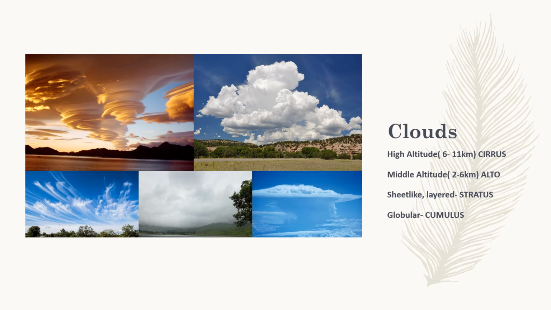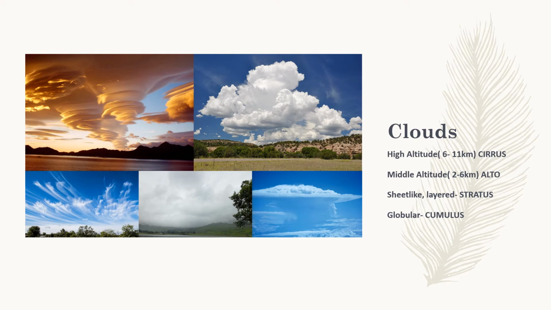Now, according to the altitude, clouds are classified into high altitude clouds, that is about 6 to 11 kilometers, we call it cirrus. Middle altitude clouds, that is from 2 to 6 kilometers, we call it alto, and Maruti Alto, right? And below that, we call it by their normal names in terms of the shape of those clouds. So what are those shapes that clouds are found in? Either they are found like in sheets, in layer form, or they are found like globular, like cotton and all that, right? So the sheet-like cloud form is called stratus, and the globular ones are called cumulus.